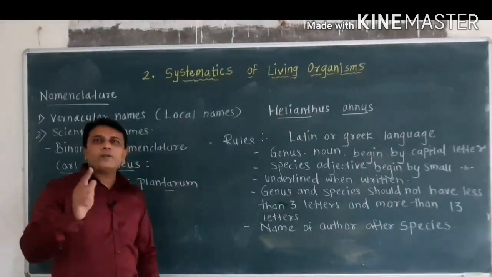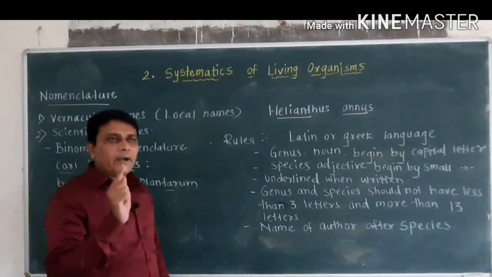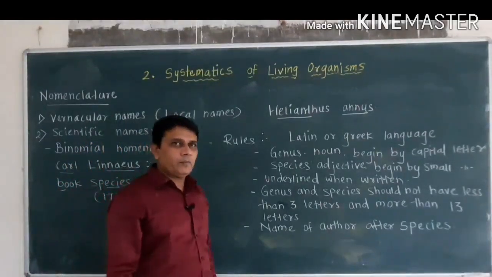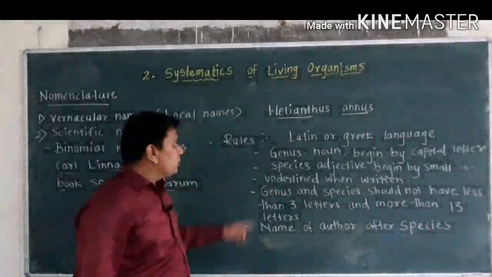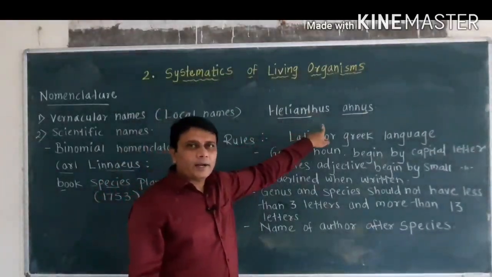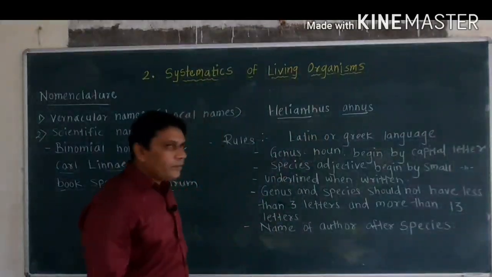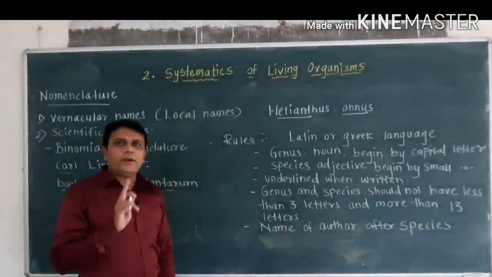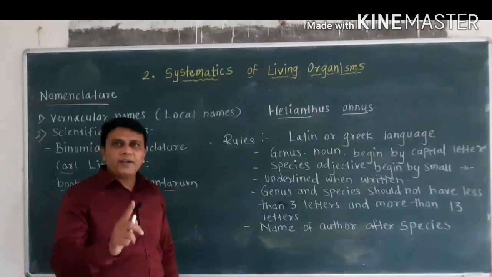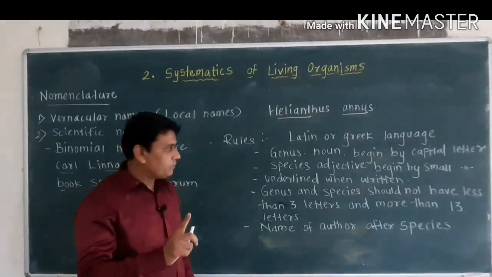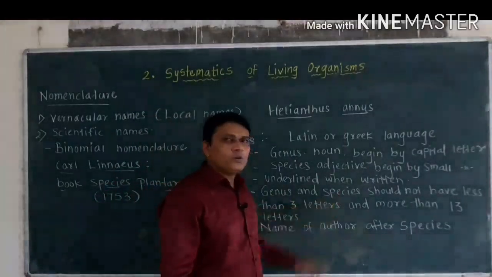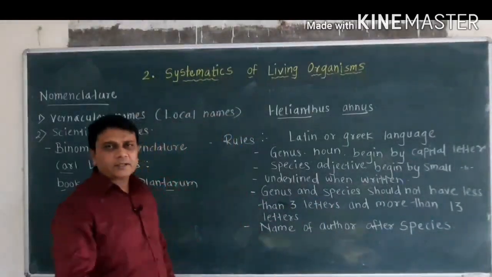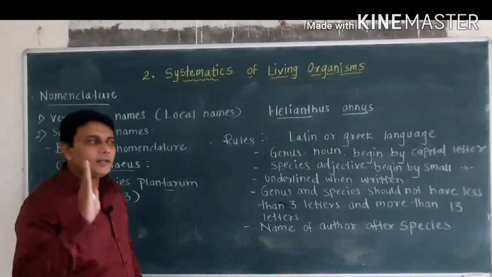So when we write a binomial or scientific name, it should be properly underlined separately. If binomials are printed, they should be printed in italics. Then genus and species should not have less than 3 letters and more than 13 letters.